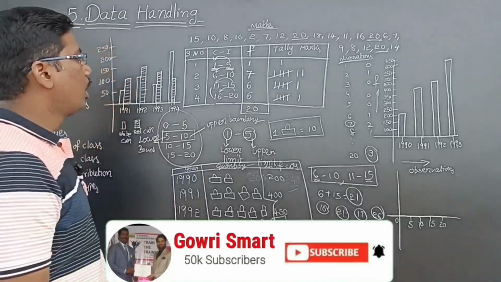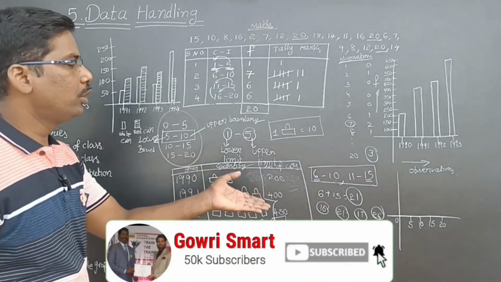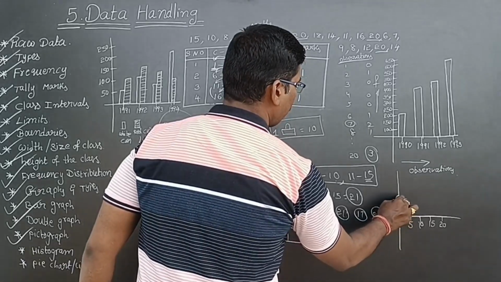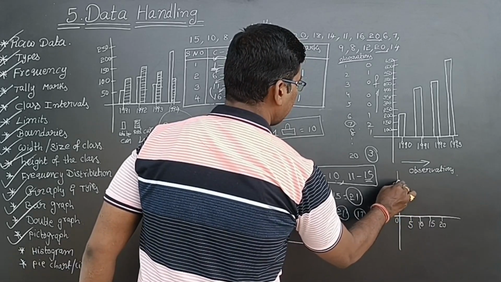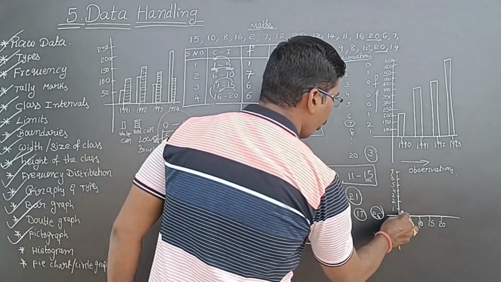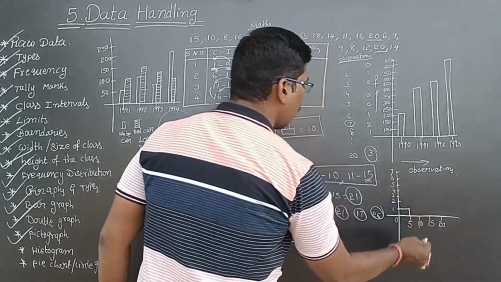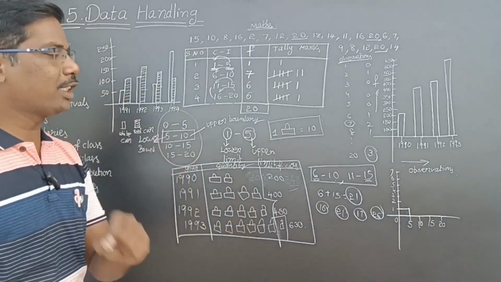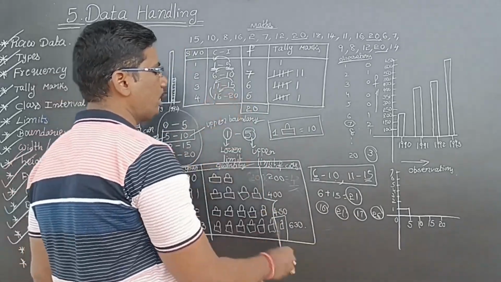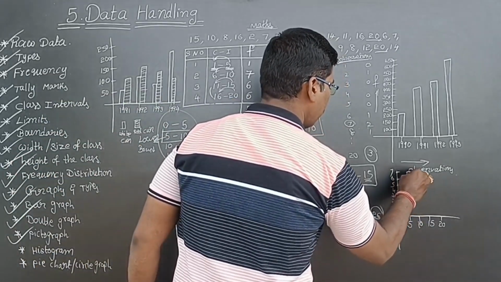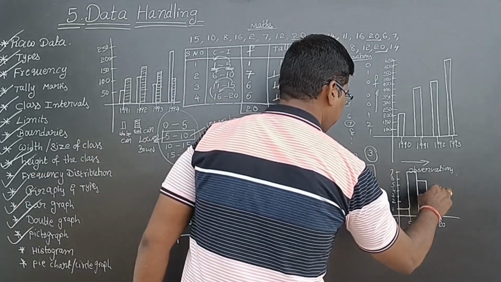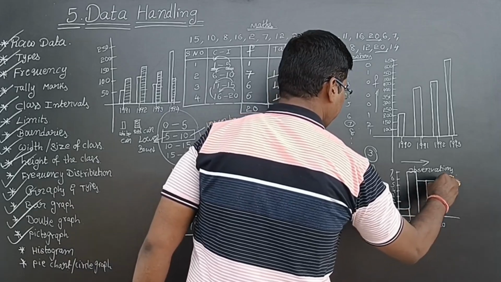These marks, if I take on the y-axis, means 1, 2, 3, 4, 5, 6, 7. Now see, 1 to 5, how many? Only 1. Means a rectangle I will take. Next, 5 to 10, how many? 7 members. Next, 10 to 15, 6 members. Next, again 6 members.